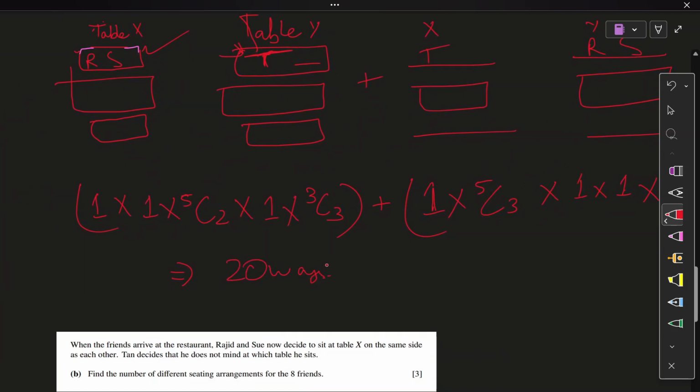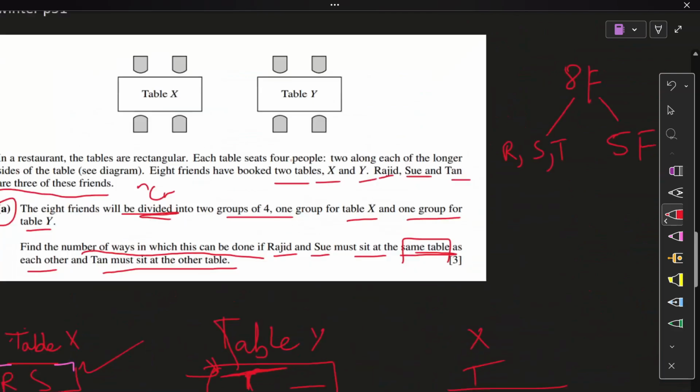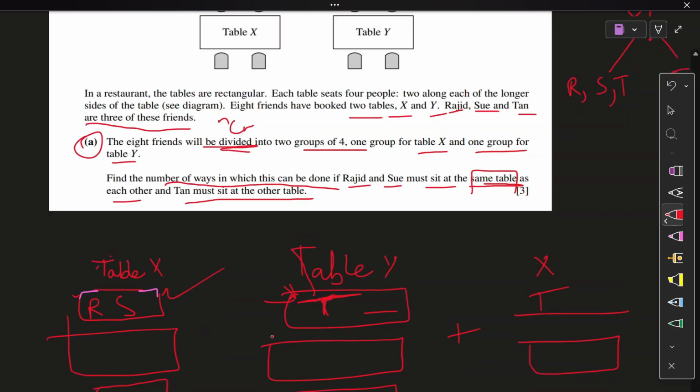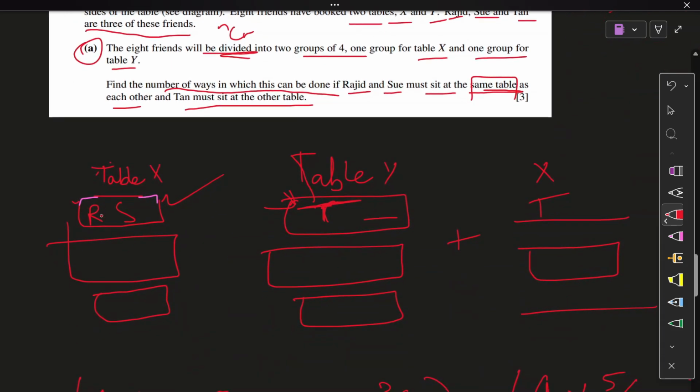Now that's out of the way, let's think about what if the question said find the number of ways in which this can be done if Rajat and Sue must sit at the same table on the same side as each other. The same side would mean that Rajat and Sue are on the same side. But in this question specifically, it mentions that they're seated on the same table, right?